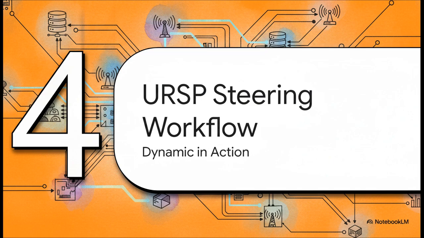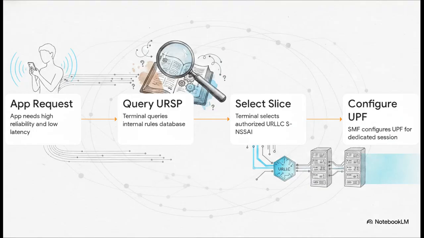URSP Dynamic Steering Workflow. Let's walk through this step-by-step technical signaling flow. We'll use a critical telemedicine application as our scenario here. So, Step 1. The user launches the telemedicine app, which inherently requires high reliability and low latency. Step 2. The terminal instantly queries its internal URSP rules database to find a match for this specific high-priority, low-latency requirement.